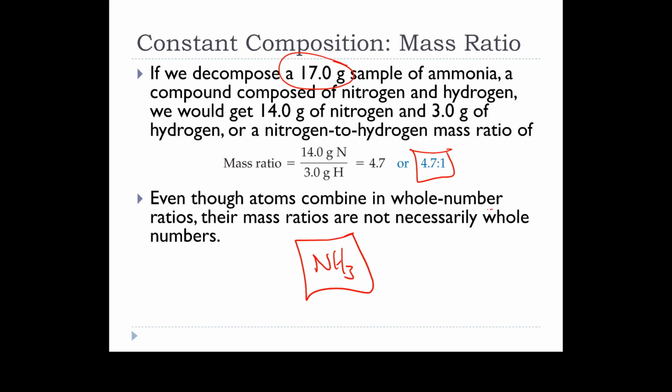So atoms combine in whole number ratios, right? This is 1 to 3, atom ratio. But the mass ratios don't have to be whole numbers. They can be fractions or decimals or whatever. But the atoms always combine in whole number ratios to form a compound. 1 of this, 1 of those, 1 of this, 2 of those, 3 of these, 5 of those, whatever it happens to be, okay? But it's always whole numbers.